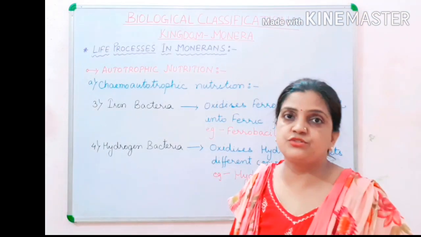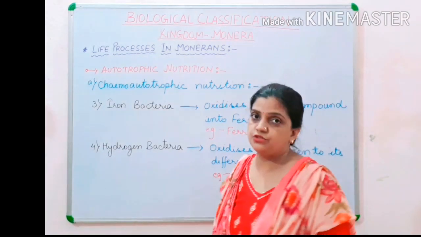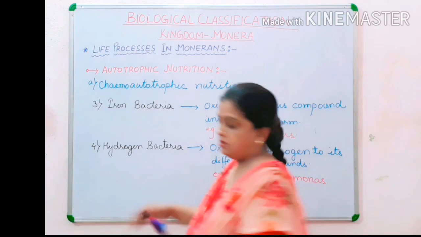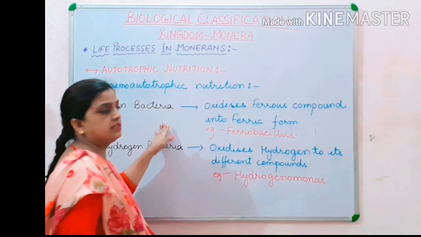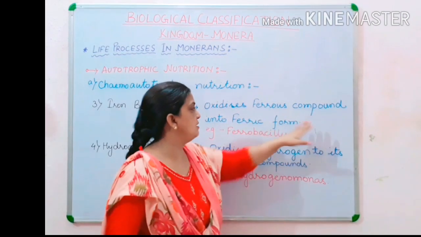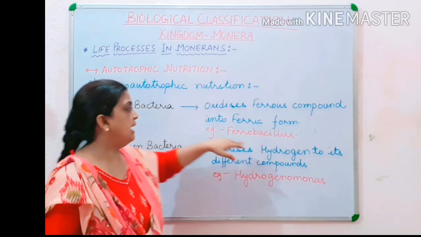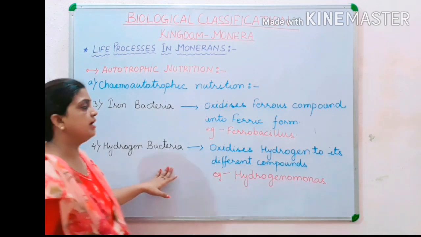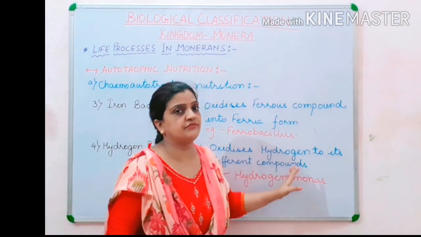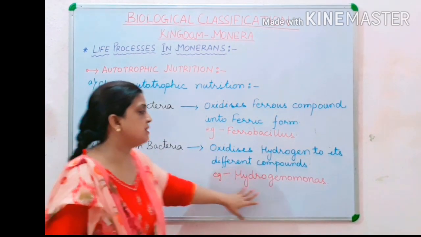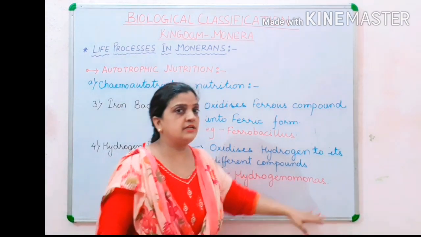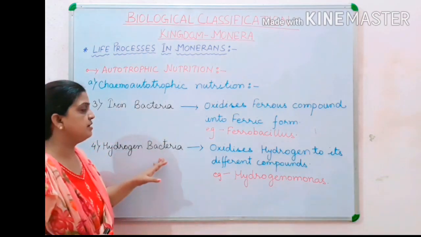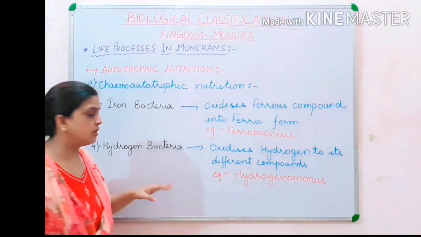Now the next 2 types of chemoautotrophic bacteria are iron bacteria and hydrogen bacteria. So children, iron bacteria help in oxidizing ferrous compounds into ferric forms, and an example is Ferrobacillus. And hydrogen bacteria help in oxidizing hydrogen to its different compounds, and the example is Hydrogenomonas. Children, till now I have discussed nitrifying bacteria, sulfur bacteria, iron bacteria and hydrogen bacteria. 2 more are left which I will be discussing.